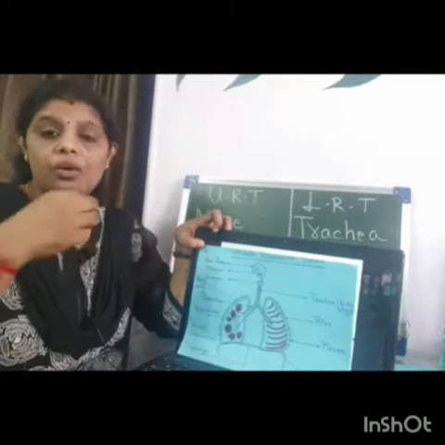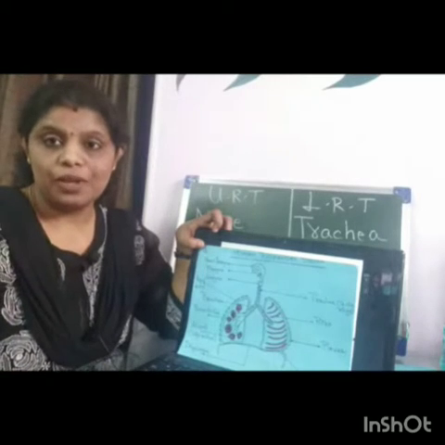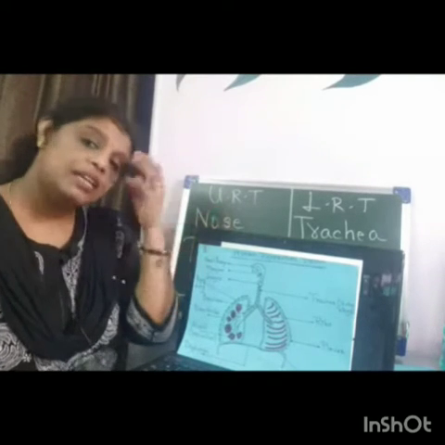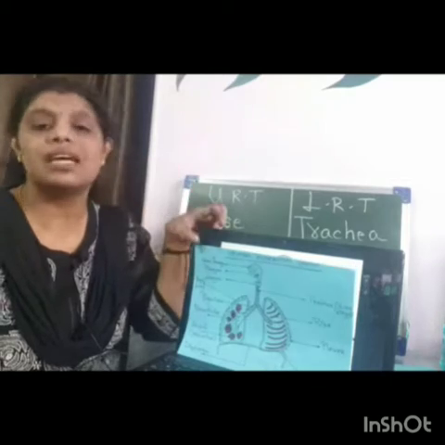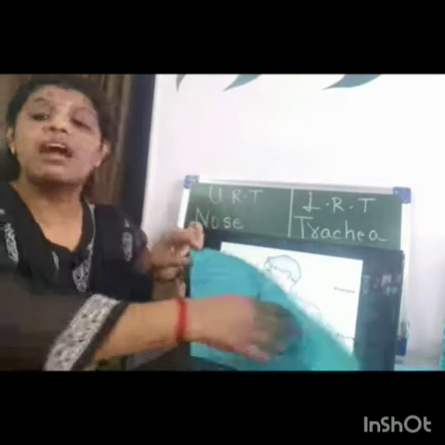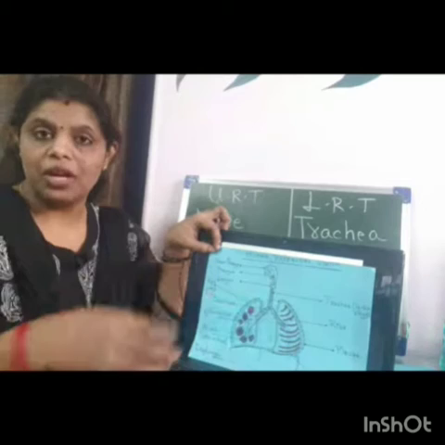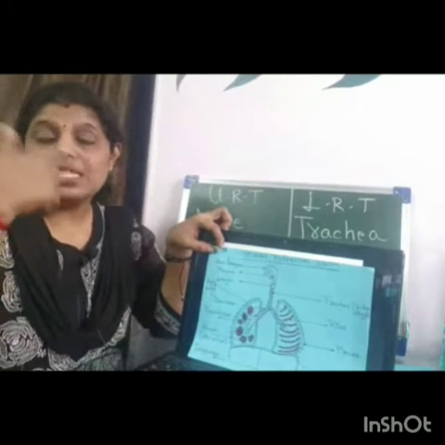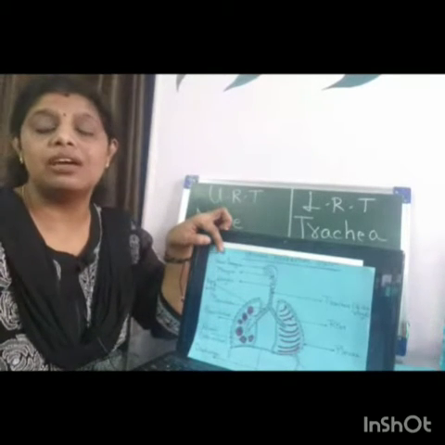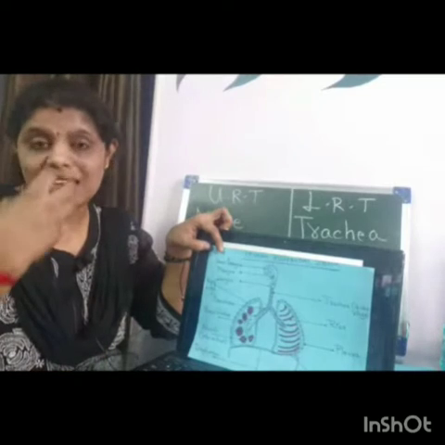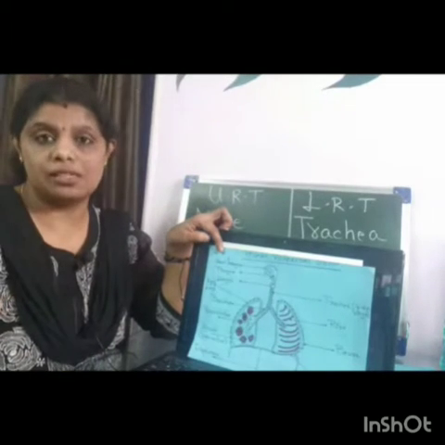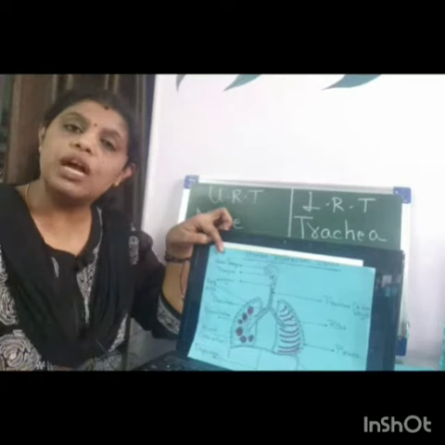Now, mucus is present. This mucus prevents the entire chamber from getting dried up. Understanding? Blood vessels are also present in this region of the nasal passage. What is the function of these blood vessels?